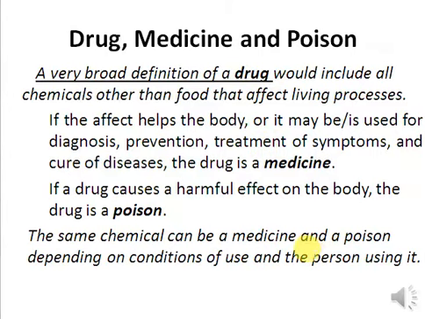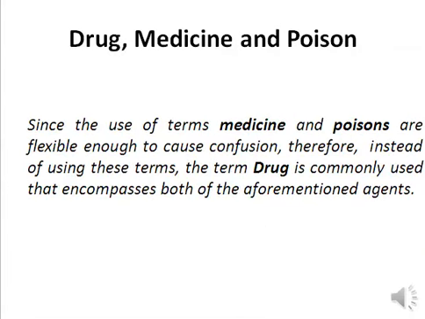However, if you are using it in the wrong way, then the same chemical will act as a poison for you. So the use of terms like medicine and drugs are very flexible to cause confusion. It sometimes becomes very confusing how we can classify whether we can call this a medicine or a poison. How will you say that someone was poisoned by a medicine? Right, that becomes confusing. Poisoned by a medicine.